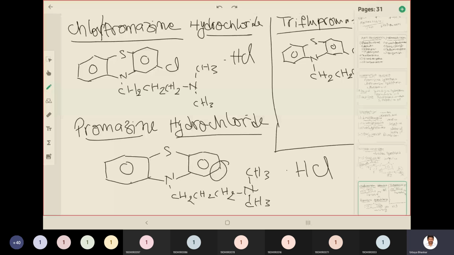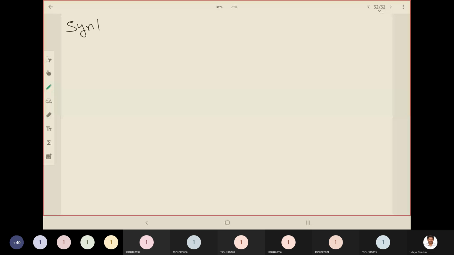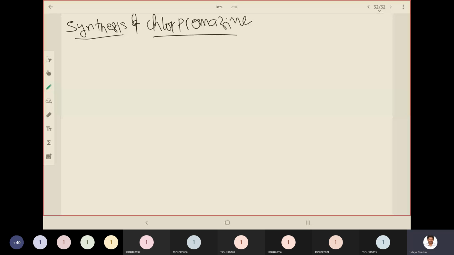Okay, so synthesis of chlorpromazine. So the starting material is diphenylamine. Diphenylamine. So what is amine? Amine is NH2, right?